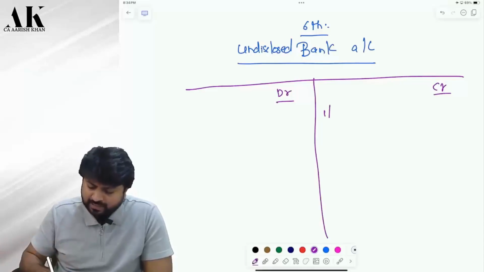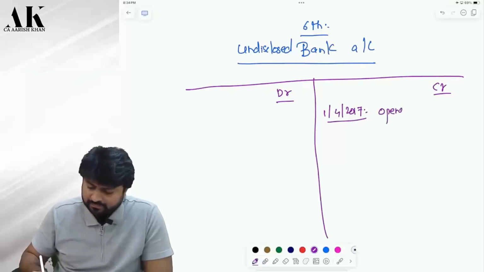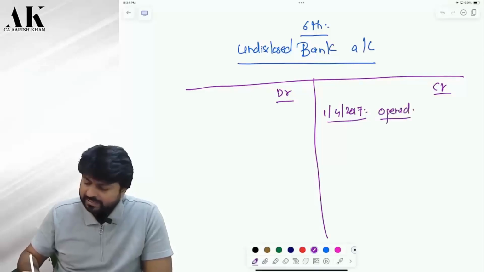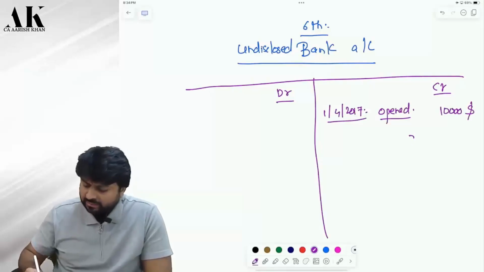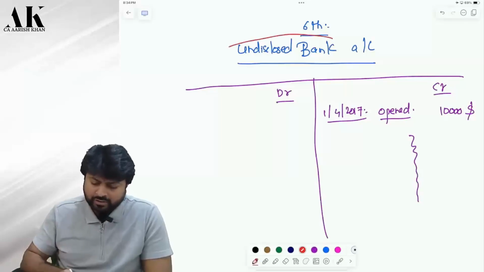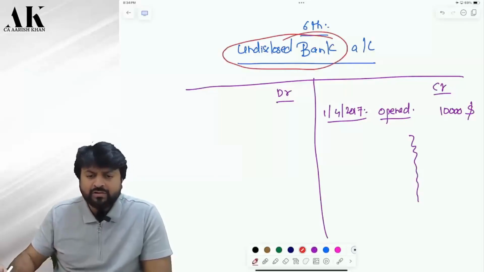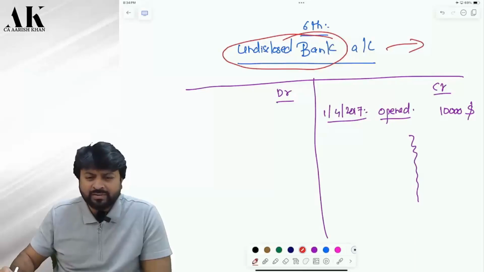Suppose you open this bank account on 1st of April 2017. On that date, you deposited $10,000. After that, you might have deposited a lot of money over here, over the years. Now, what is your duty? Your duty is to disclose that bank account. Now you are not disclosing. So will this become an undisclosed foreign asset or not? Yes, sir.